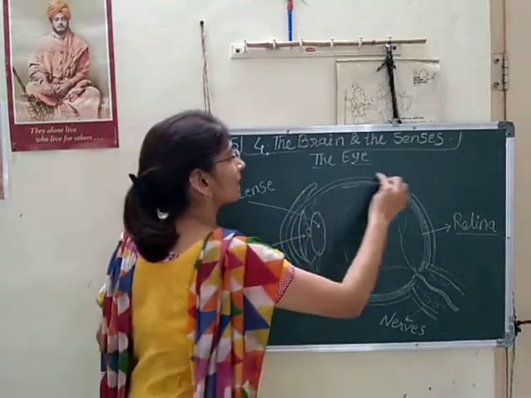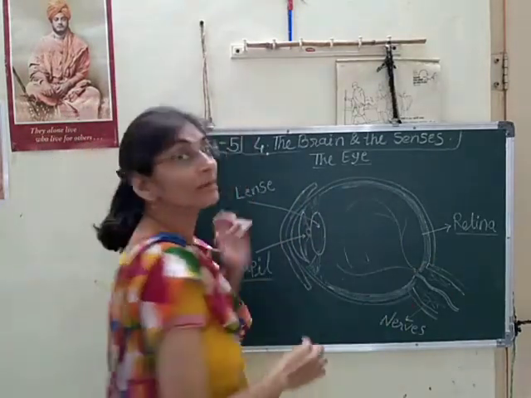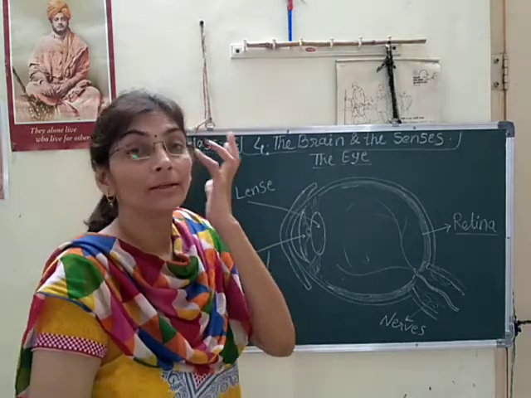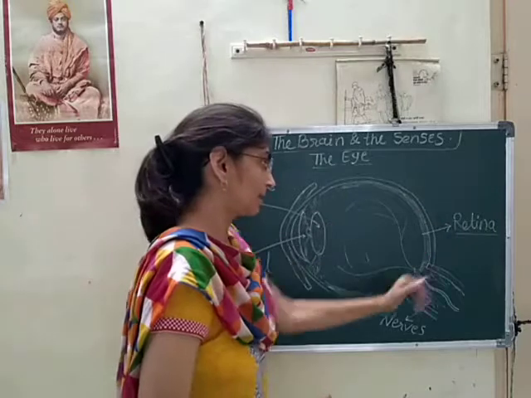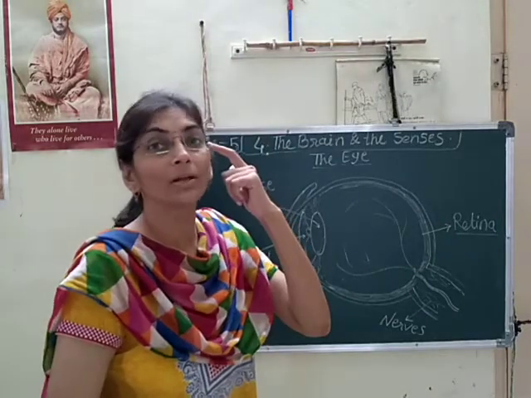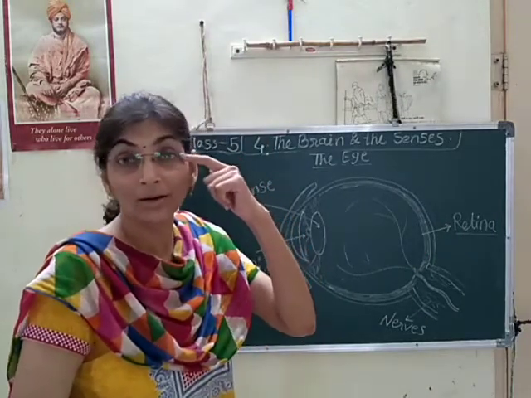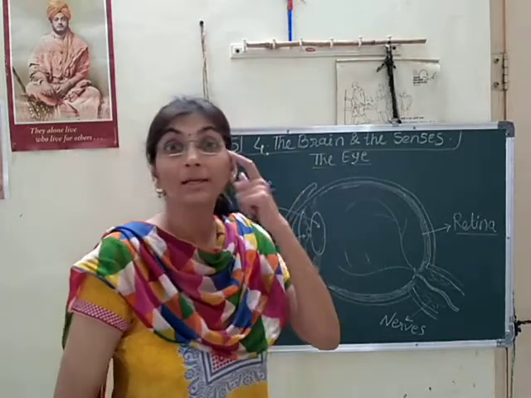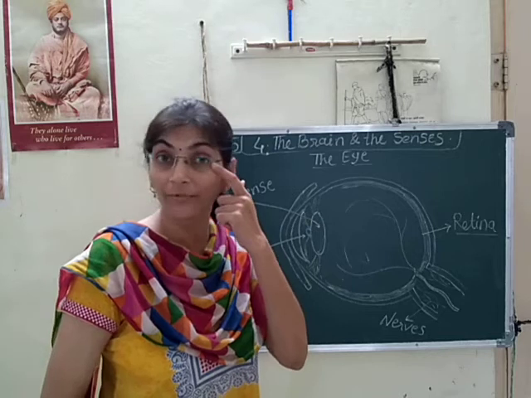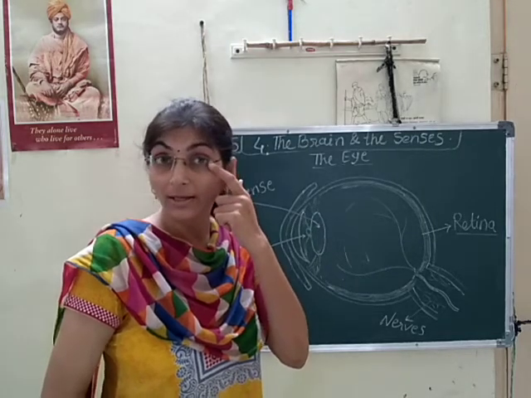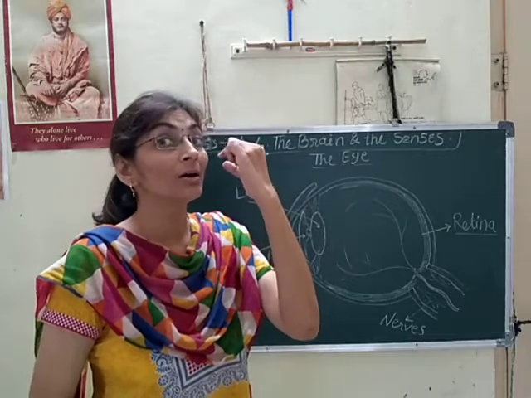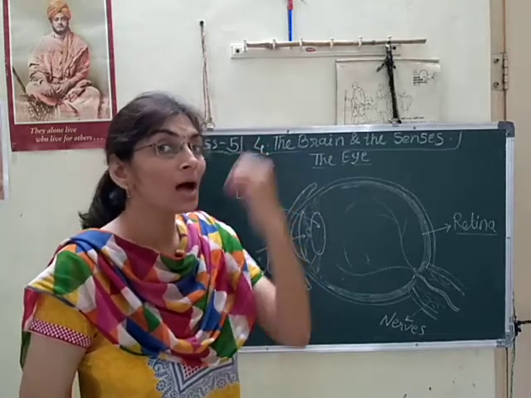This eye has a whitish outer layer. You are seeing that white part. That white part is protection for the inner portion of the eye. That white portion we see in our eye is protection for the inner surface of the eye.